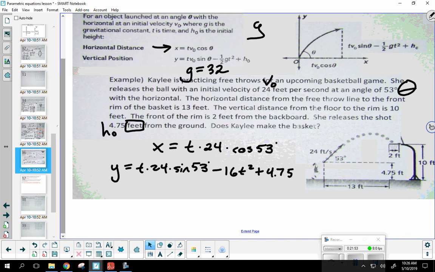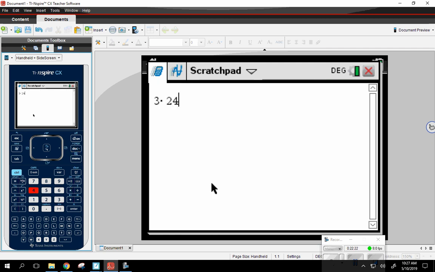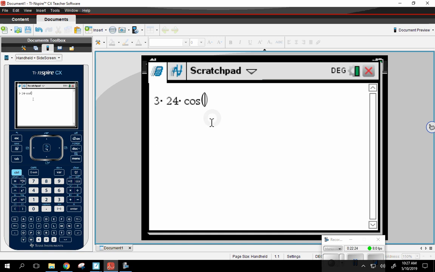It's really important that you understand what these formulas are telling me. If I know a specific amount of time t, x will tell me how far the ball has moved horizontally. y will tell me how far vertically the ball is off the ground. So let's say, just random, t equals 3. Let's say she throws the ball and 3 seconds later, based on this, I'm going to plug that in. So 3 times 24 times the cosine of 53.